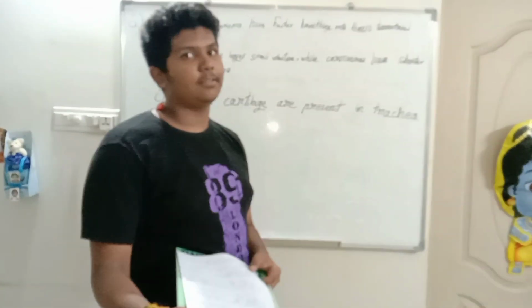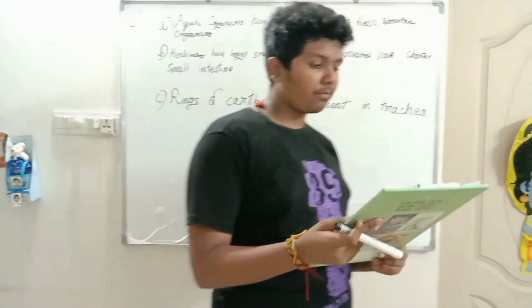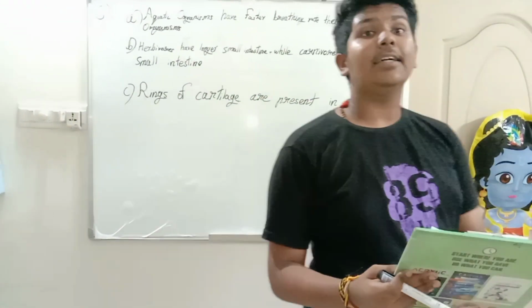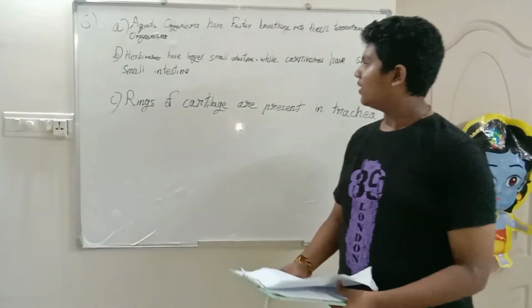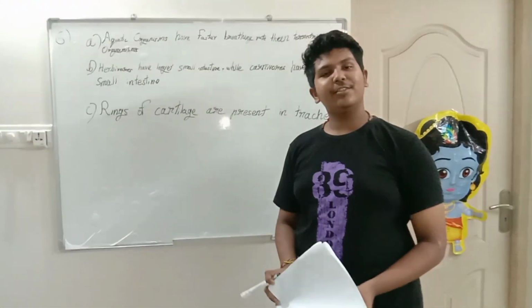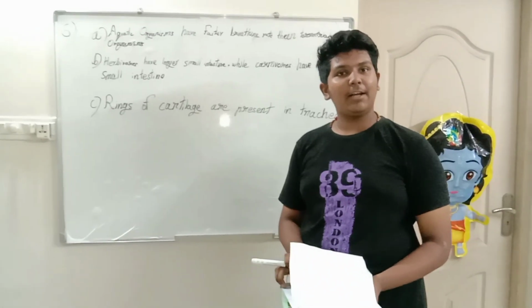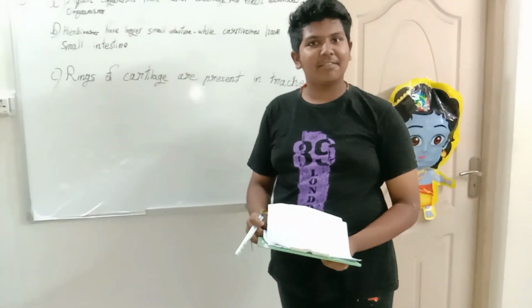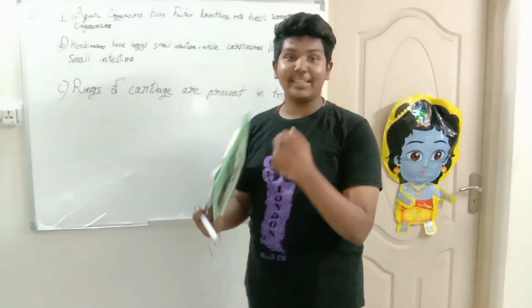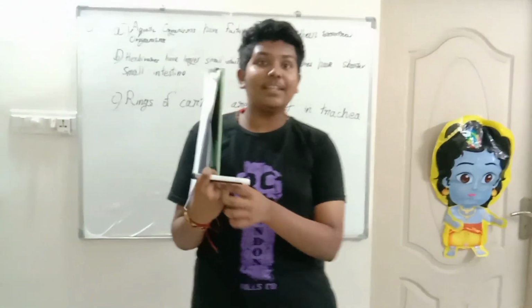Now, this third question. Rings of cartilage are present in the trachea. So, what are the rings of cartilage? Does it ring a bell for you? You don't know where the rings are? I don't mean wedding rings or finger rings.